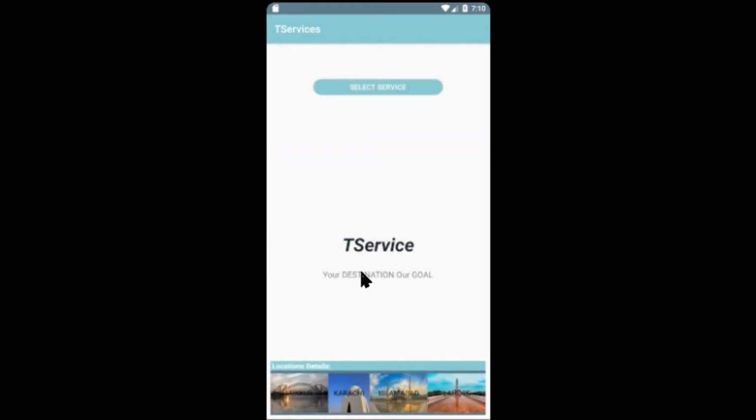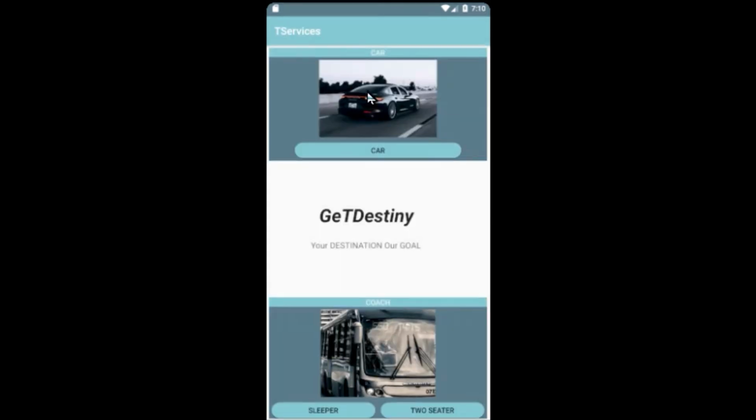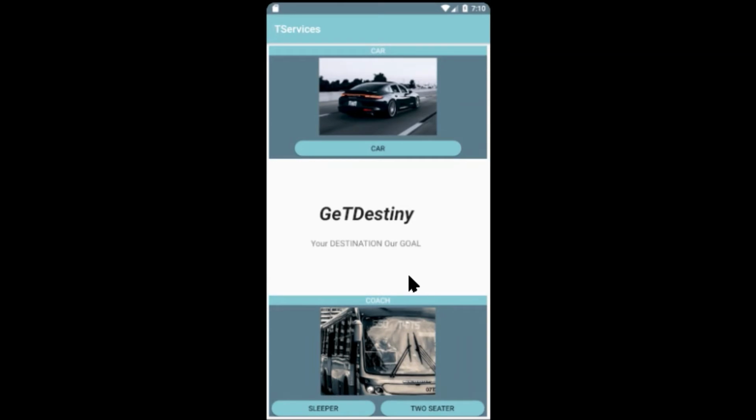Now we will see how to book our seat. First of all, we go to this select service button. We have three services here. Number one is car, the second one is sleeper coach, and the third one is two-seater. You can book a seat in any of them. First I will select two-seater.